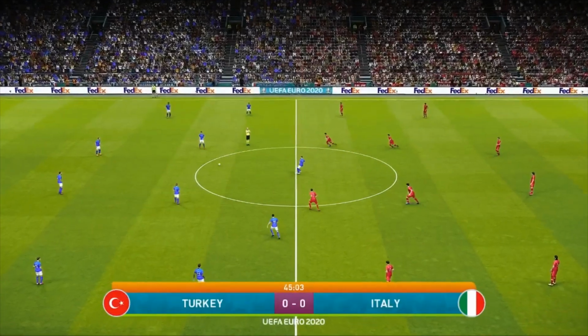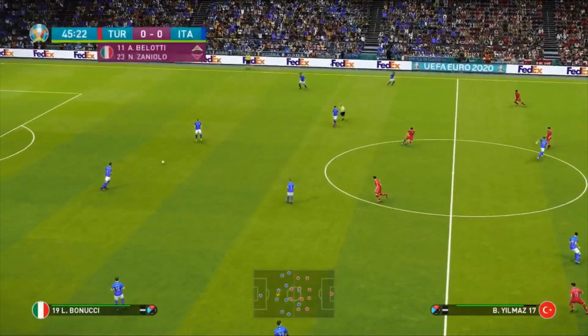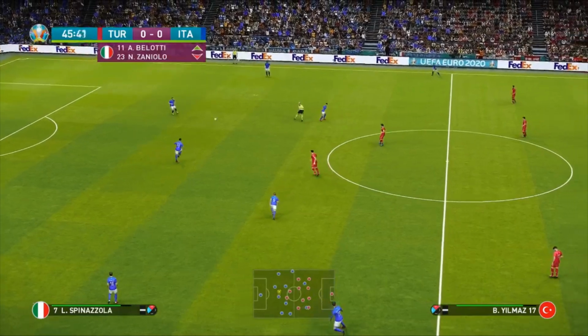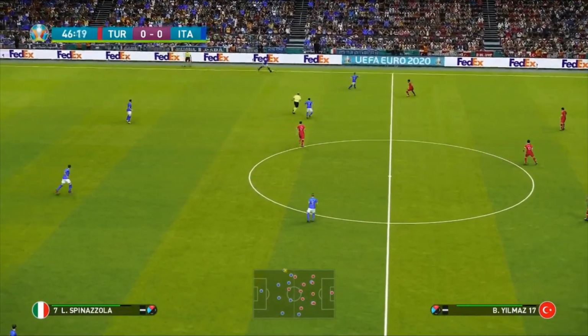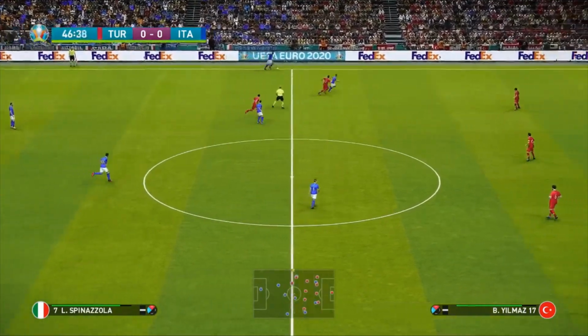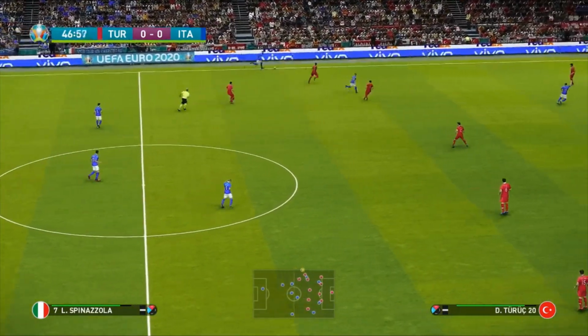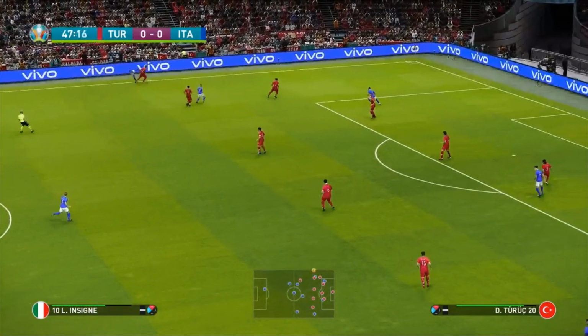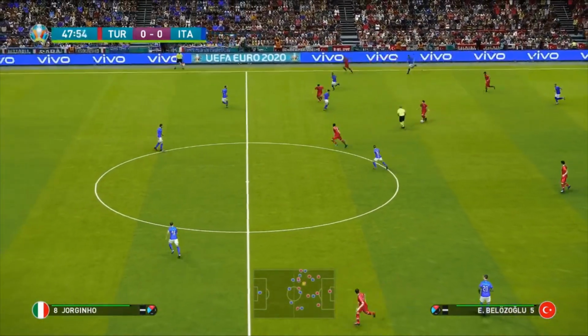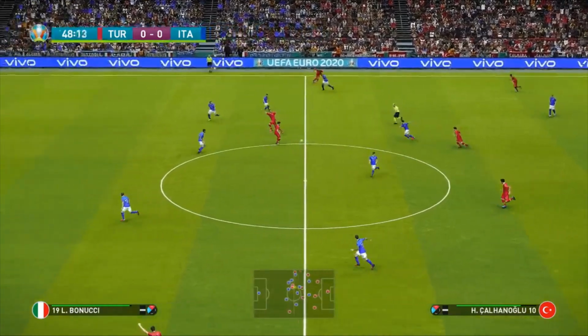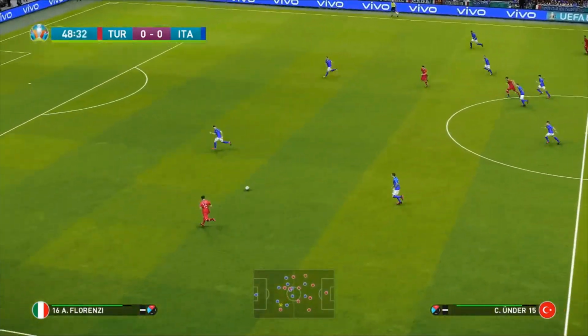So here we go, the ball is rolling again. Turkey versus Italy. We've had a change here. Andrea Belotti has come on for Nicola Zaniolo of Roma. He's not really been having much of an impact in this game. Change of formation as well from Danny Motion. He's moved to a 4-4-2 as he tries to pressurise his side into scoring a goal. It really was pretty much all Turkey in the first half of this fixture. Can it be the same again?